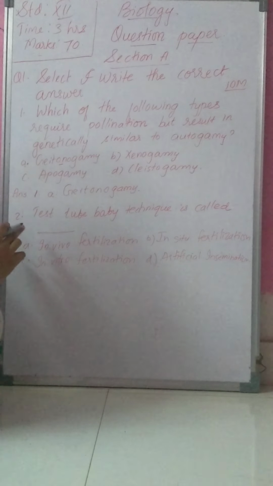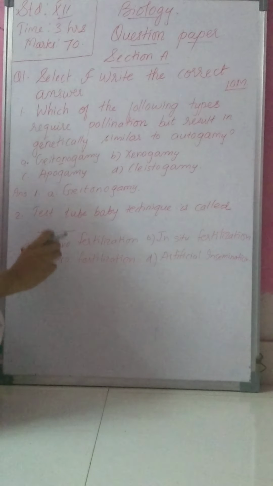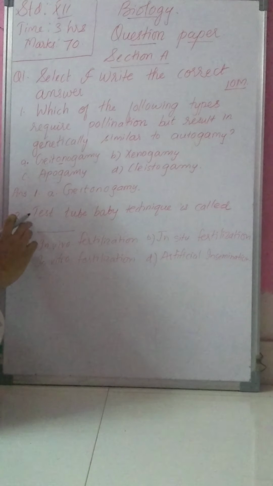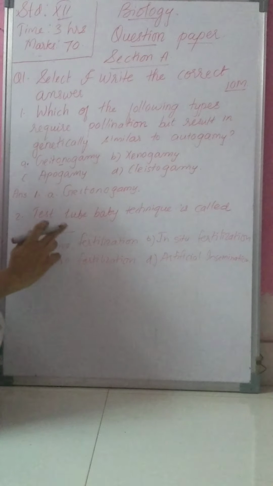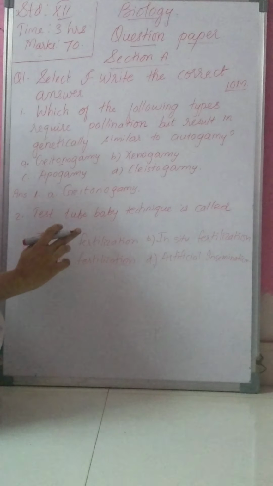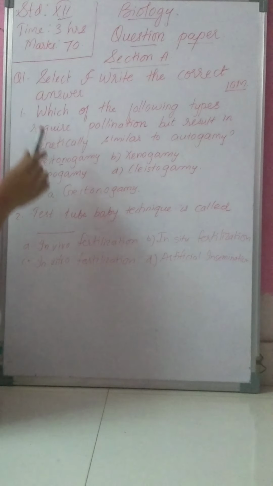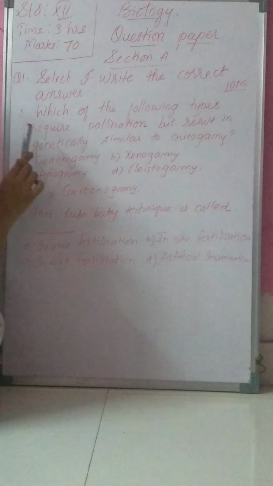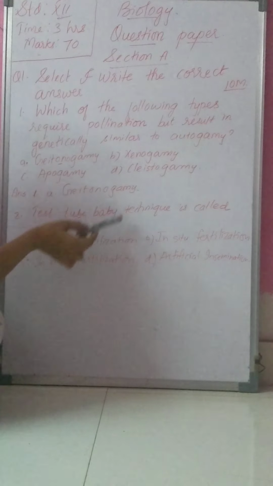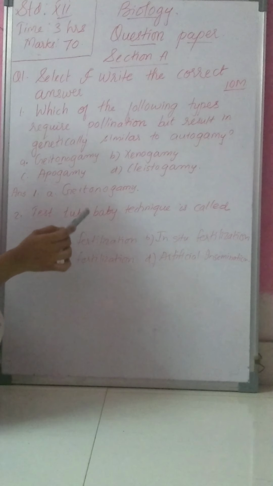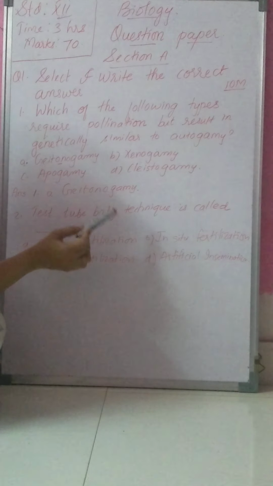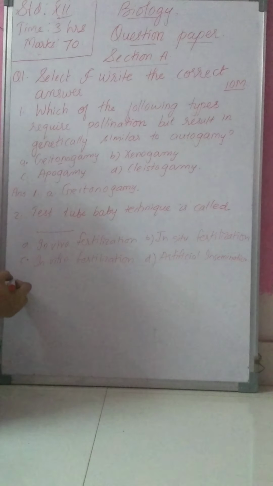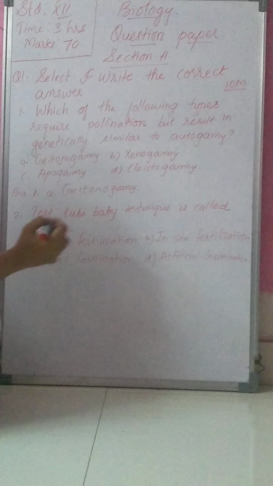This question we will get in chapter number 2, that is reproduction in lower and higher animals. The previous question was from chapter number 1, reproduction in lower and higher plants, and this one is in reproduction in lower and higher animals. So the correct answer is C, in vitro fertilization.